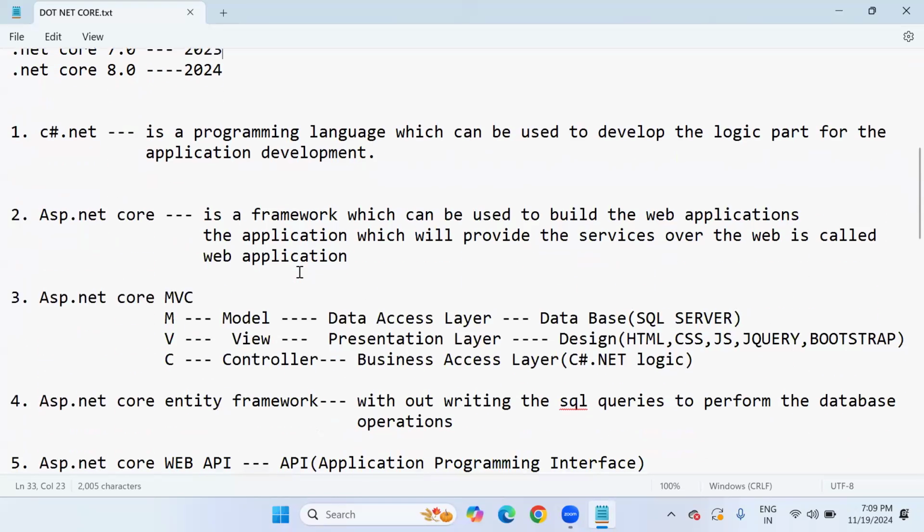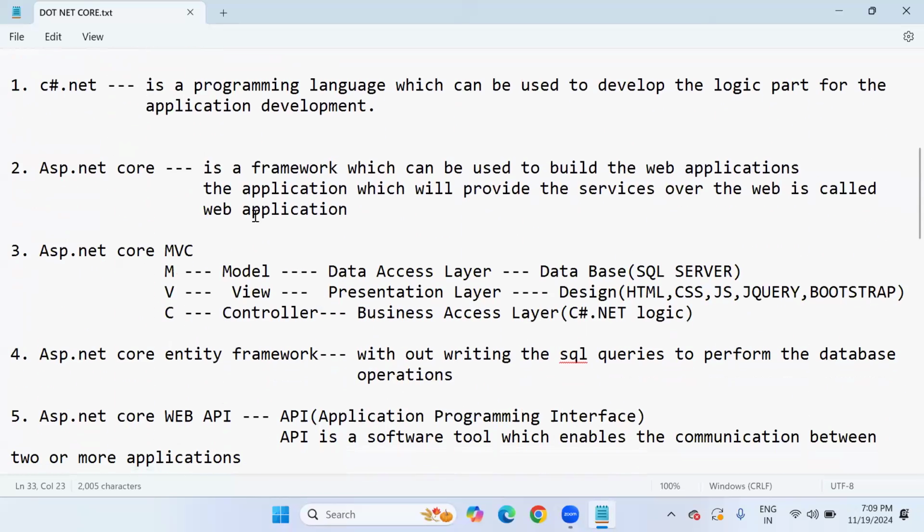In .NET development, I said clearly in the last lecture, we are going to cover the C#.NET subject, ASP.NET Core, ASP.NET Core MVC, Core Entity Framework and Web API. I have already explained all this in the last lecture. The programming language is C#.NET. ASP.NET Core is for web application development.